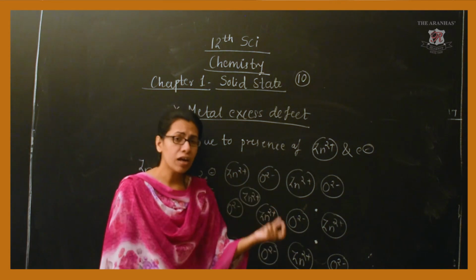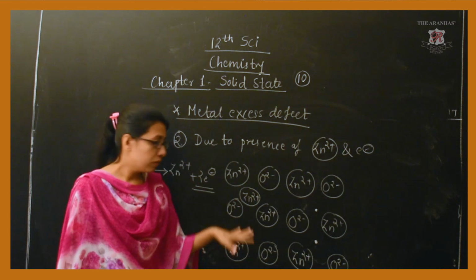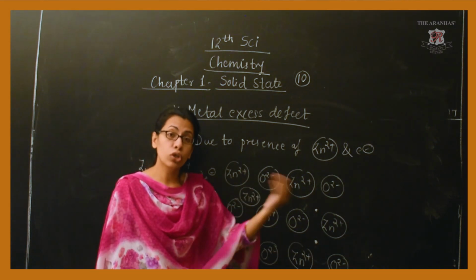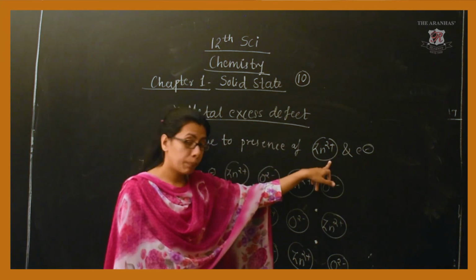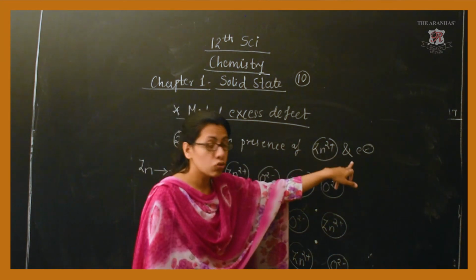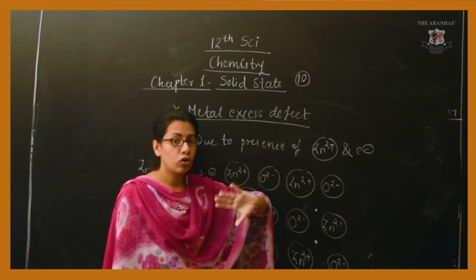So we have one and the same thing, but the only difference is that this defect is due to excess. But excess of what? Or the presence of what? Zn2+ and the electrons released from it.